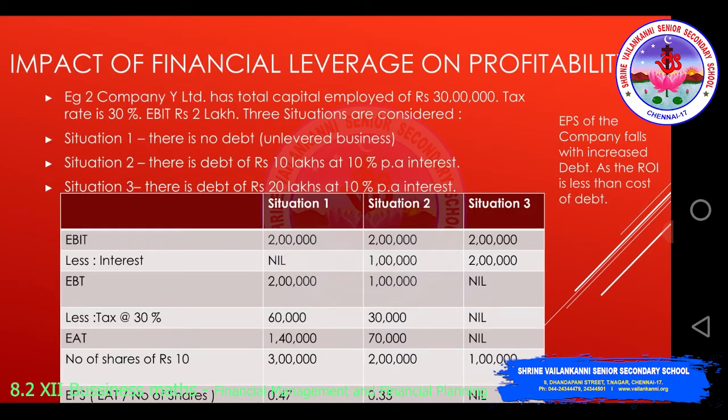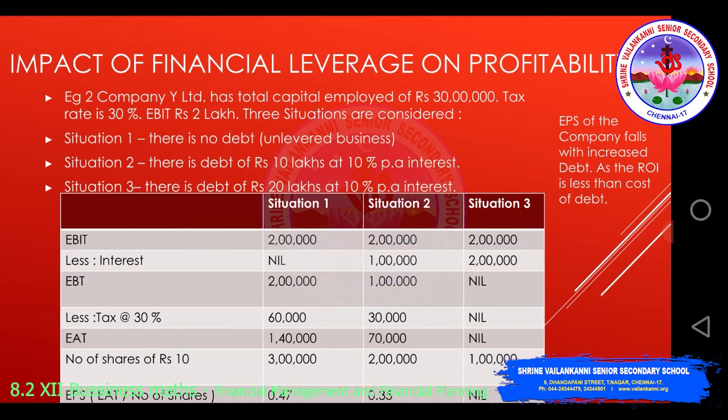The impact of financial leverage on profitability. See, there is example 2. Company Y Limited has total capital employed of rupees 30 lakhs. Tax rate is 30%. EBIT rupees 2 lakhs. Three situations are considered. Situation 1, there is no debt, unlevered business. Situation 2, there is debt of rupees 10 lakhs at 10% per annum interest. Situation 3, there is debt of 20 lakhs at 10% per annum interest.